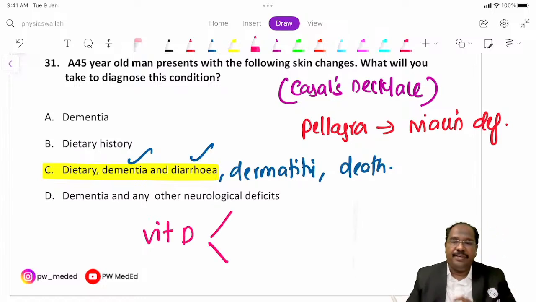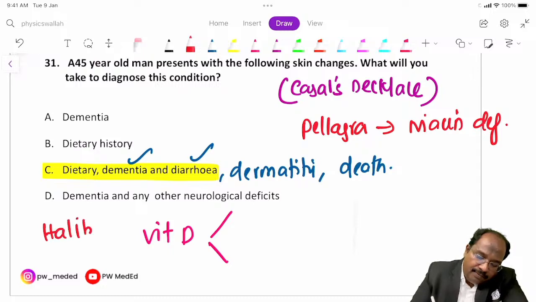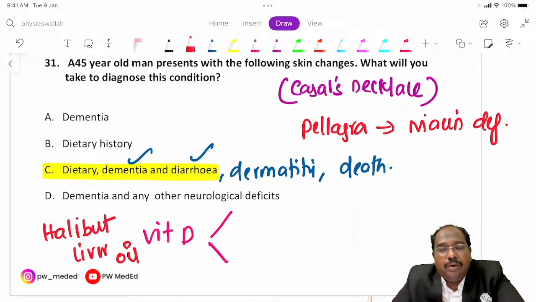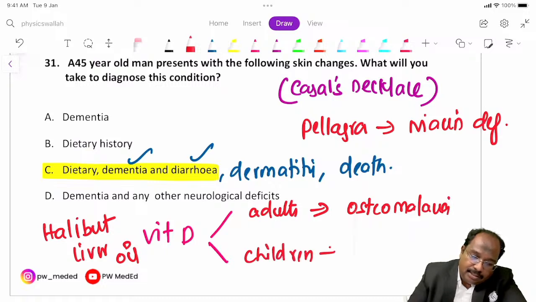Some deficiencies we will see. What is the richest source of vitamin D? The richest source is halibut liver oil. My voice is not good, that's why I'm coughing. So vitamin D, halibut liver oil. In adults, vitamin D deficiency causes osteomalacia. In children, it causes rickets.